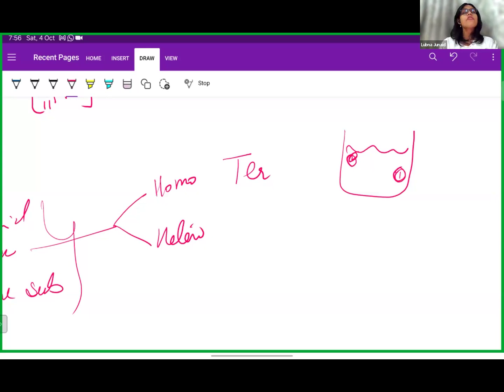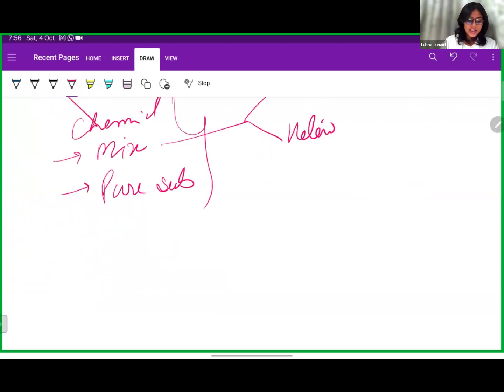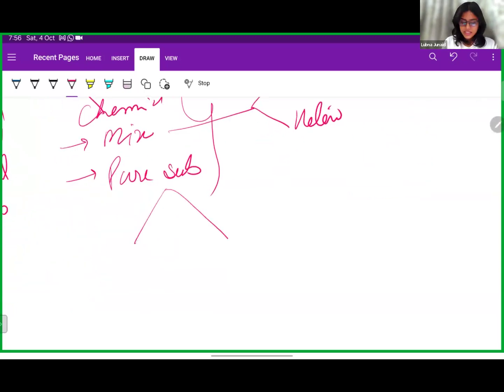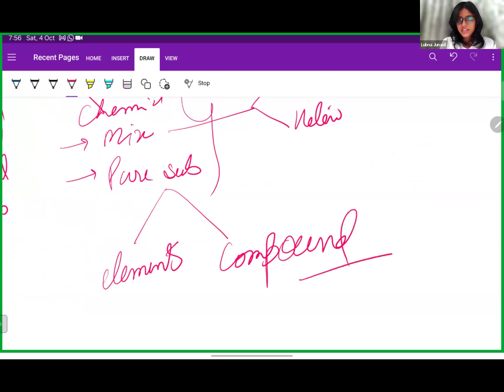Now we'll also classify pure substances, which is of our use in chemistry. We'll classify pure substances as elements and compounds, right? Now, what are elements?